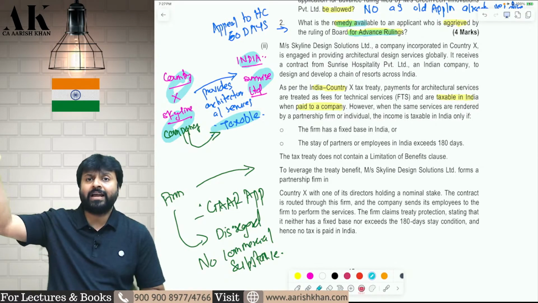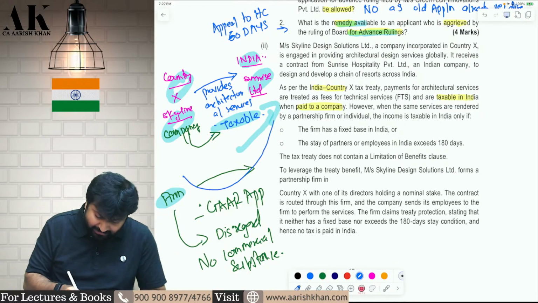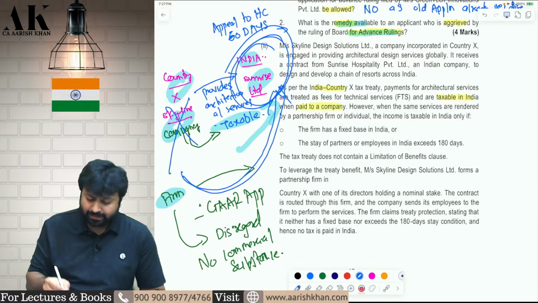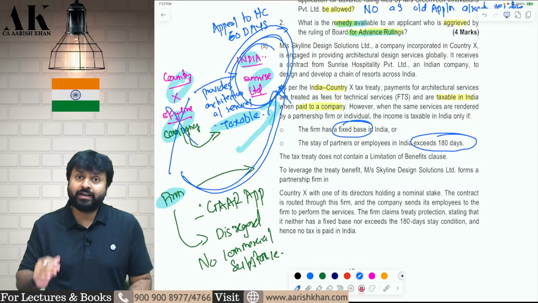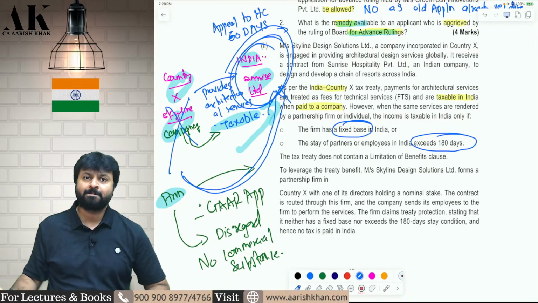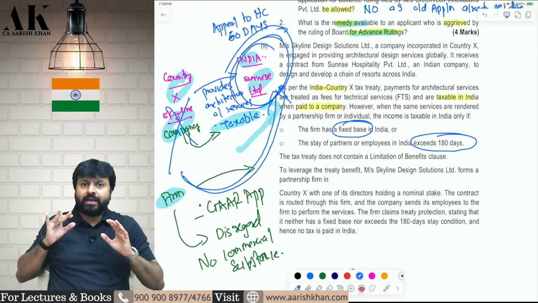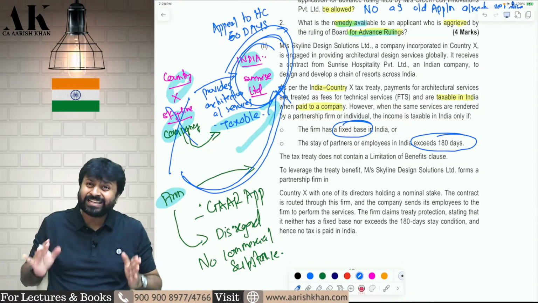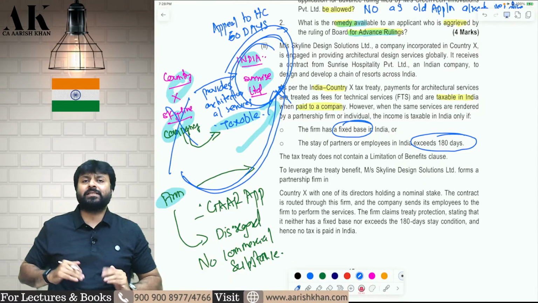But the DTAA between India and country X says that if a firm provides a similar service to this company, then that is only taxable if the firm has a fixed base or the firm's partner stays in India for more than 180 days. So for taxability of the firm, there are some conditions the firm has to fulfill. Only then it is taxable, otherwise it is not. For a company, there is no condition. If a company of country X is providing services to a company of India, it is directly taxable. But if a firm of country X is providing services to a company of India, then it is only taxable if the firm has a fixed base in India or if the partners of that firm stay in India for more than 180 days.